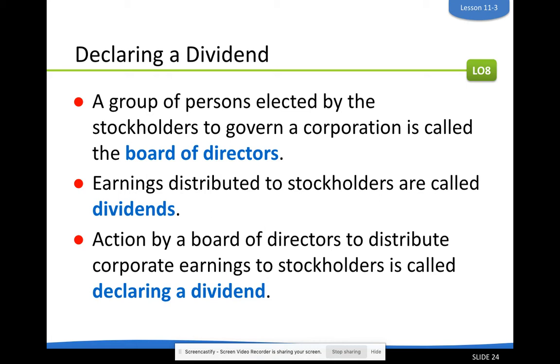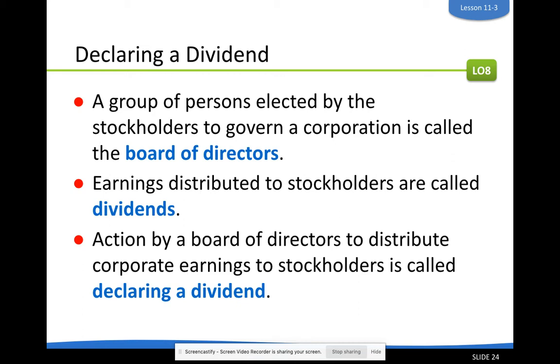One of those decisions that the board of directors makes is whether to declare a dividend. So a dividend is, think of it like a bonus given to stockholders. So if a company has a really good quarter, they make $1 million extra, let's say, the board of directors could decide, let's declare a dividend and give each stockholder a bonus because we had a good quarter. So they give the dividend, the bonus, to the stockholders.